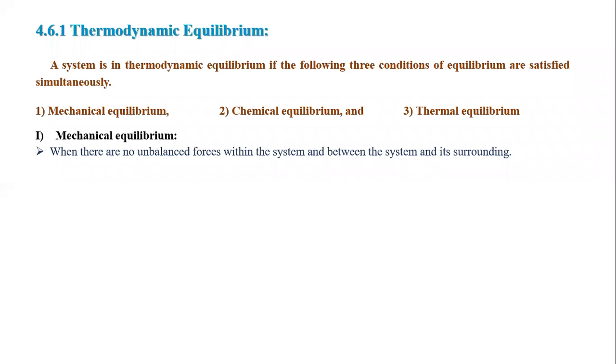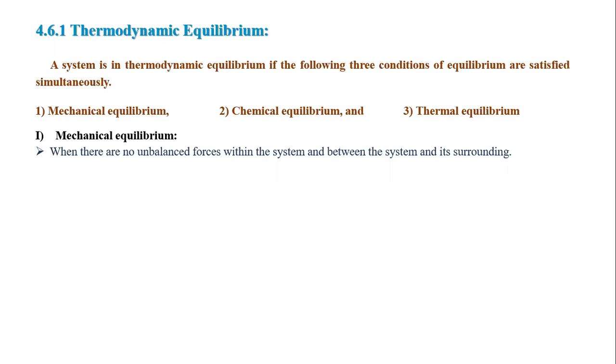Now, mechanical equilibrium. When there are no unbalanced forces within the system and between the system and its surrounding, then that system is said to be in mechanical equilibrium. Listen, no unbalanced forces means whatever the forces are there, those forces are balanced.